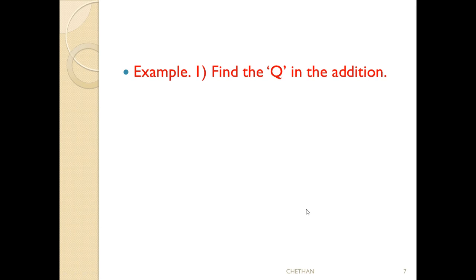On the basis of this, we have to solve some puzzles. See here, we have to find Q in the addition. That means they have given one addition problem, and in that addition problem we have to find the value of Q. This is the problem they have given. The first value is 31Q, that means 300 plus a value. The second one is 103, this is 100 plus a value. We have to find Q here. What is the value of Q?